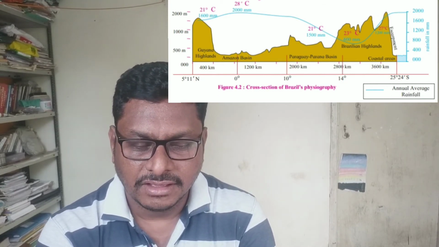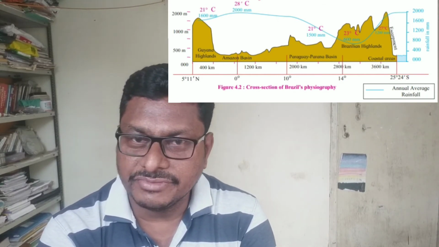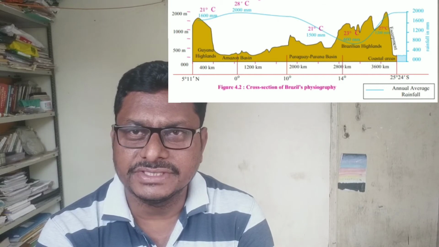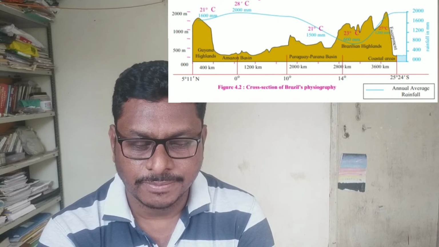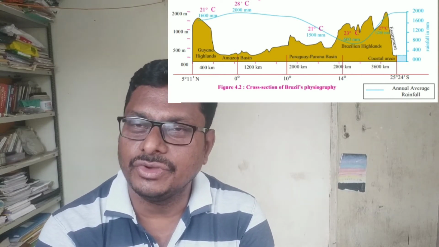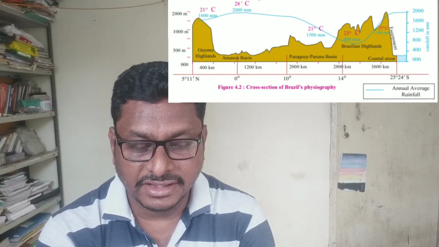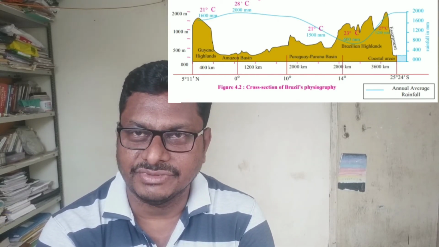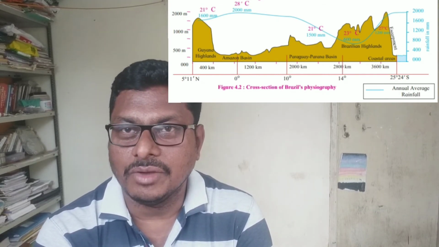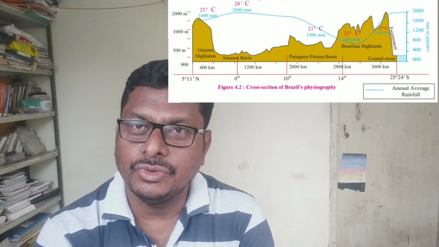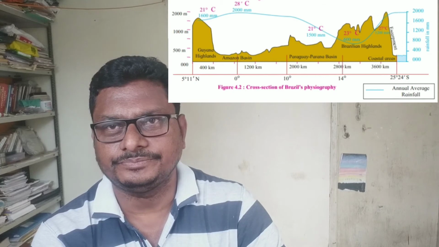If you see, it starts from the Guyana highlands, then the Amazon river basin, then the Parana-Paraguay basin, then the Brazilian highlands, and the last one the great escarpments. And the blue line here indicates the average annual rainfall, whereas in pink color you may find the average temperature as well. So this is a very interesting cross-section diagram of Brazilian physiography, which gives you a proper idea about Brazil and the Brazilian climate as well.